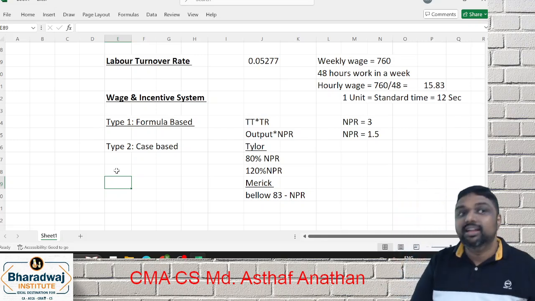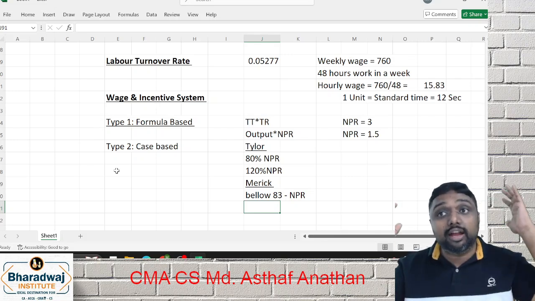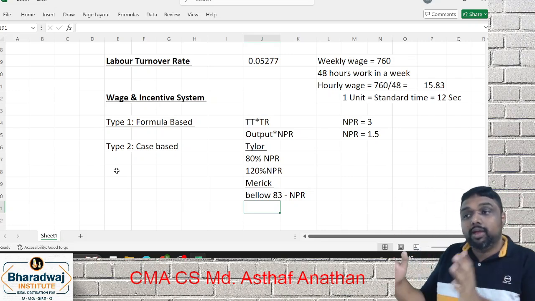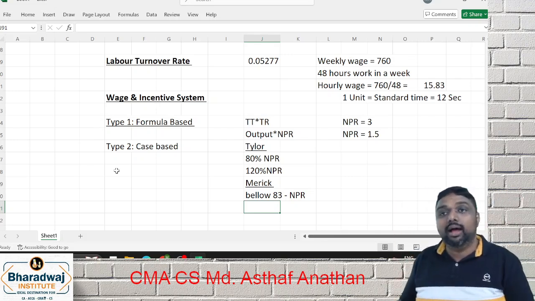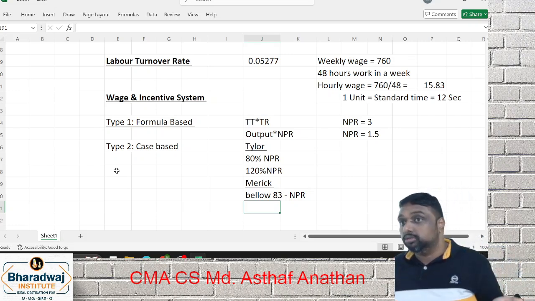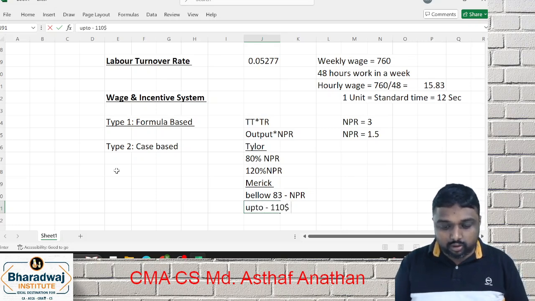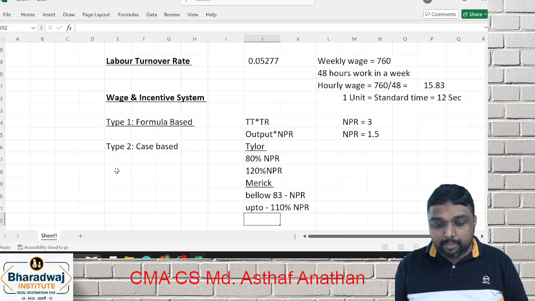Are you clear, friends? Now you go below 83 normal. So these are all formulas. I hope you already have them with you. You can make a formula separator in your page also. You will be able to recall. Since it is a revision, I am recalling all the formulas also. So below 83, and now up to 100, you will get 110 percentage of normal.